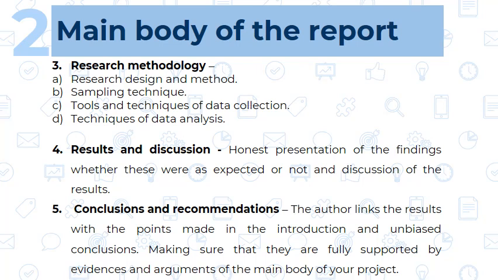Then the third chapter of the main body of the research is called the research methodology. In this research methodology we will get a clear idea about the exact procedure performed for carrying out that research problem. In this there are 4 subunits. We will see first research design and method, means whichever type of research design we are going to select to carry out this research problem, and according to that we have the specific method to carry out that research. After that we are going to decide whichever sampling techniques we are going to use for that research.